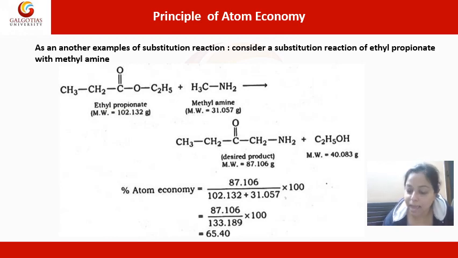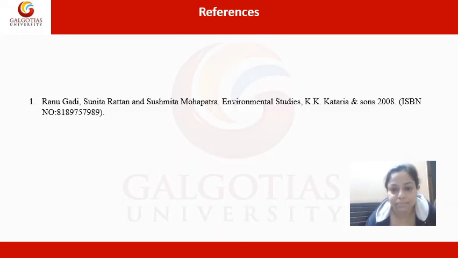Okay, and as we saw, the examples of chemical reactions which are green are any kind of addition reaction and rearrangement reaction, and substitution reaction is such an example of a reaction in chemistry which is not a green reaction. Now, this is the reference that I have used for making this presentation. And after going through this presentation, I am sure that everyone will be able to understand the concept of atom economy and why it is important in reference to the environment.